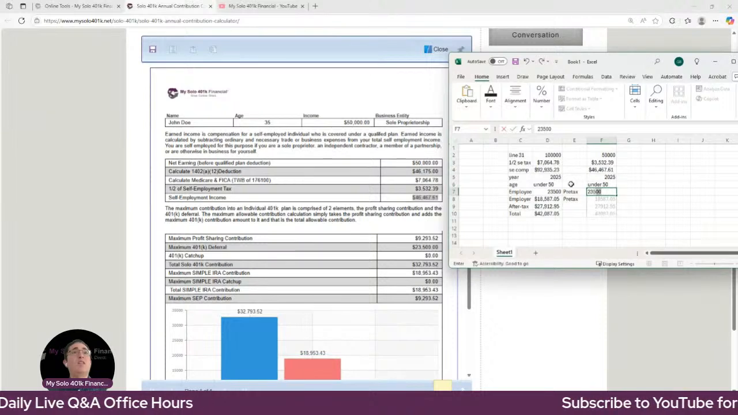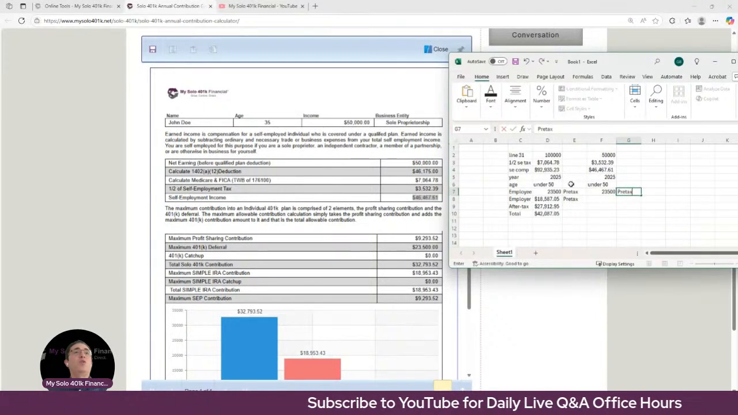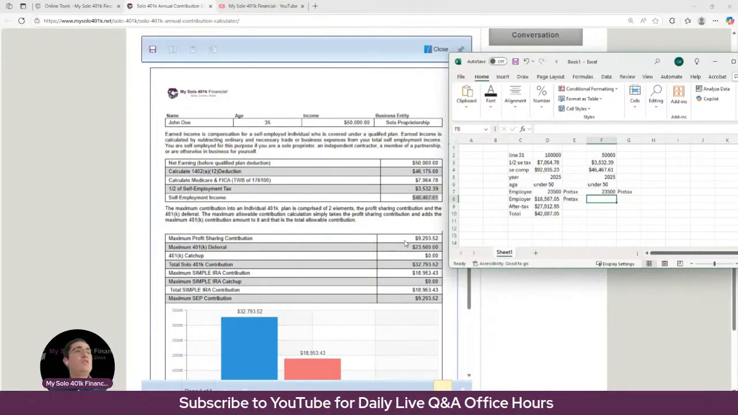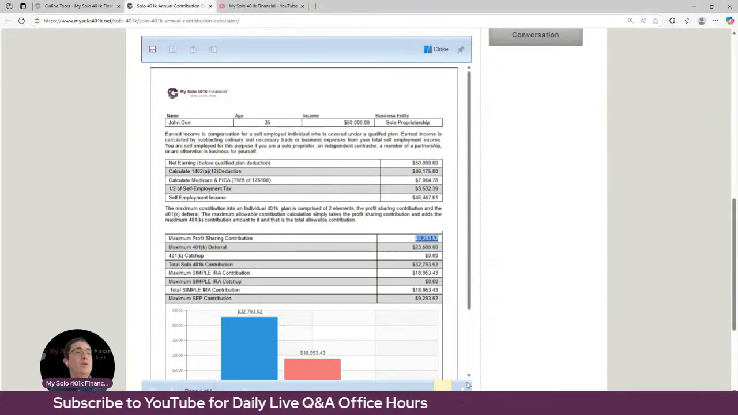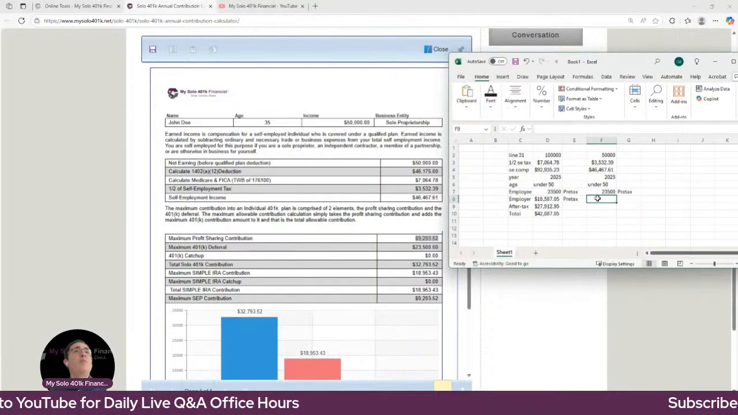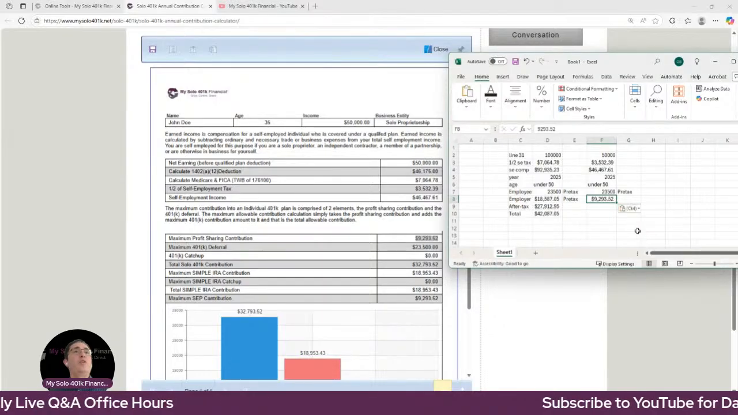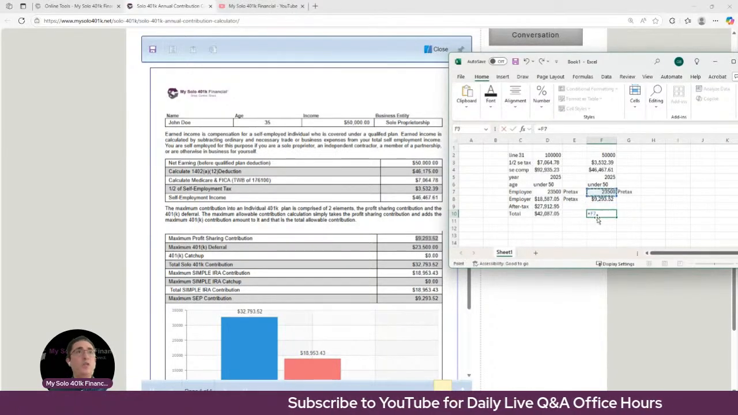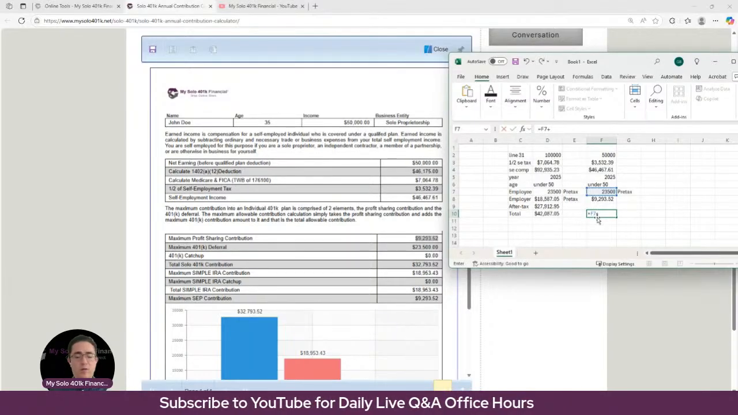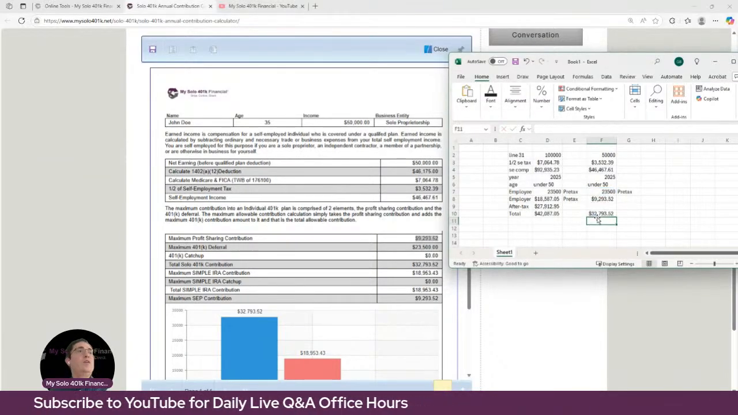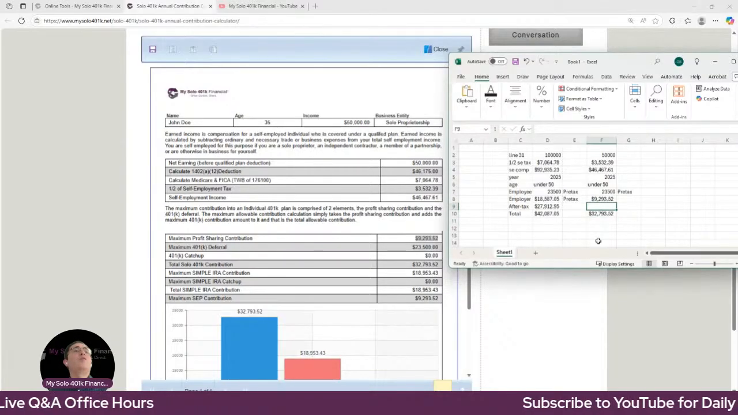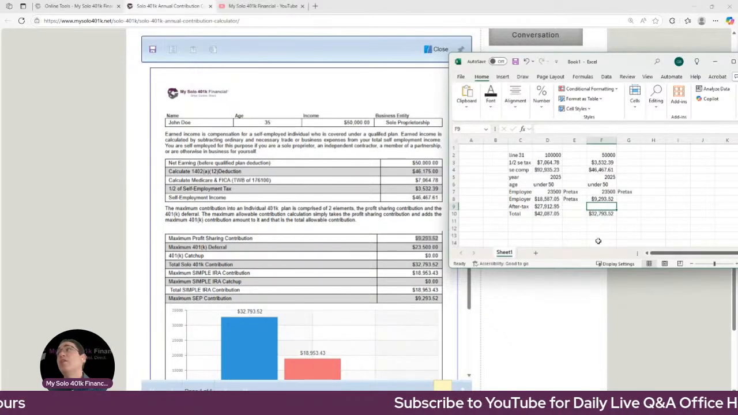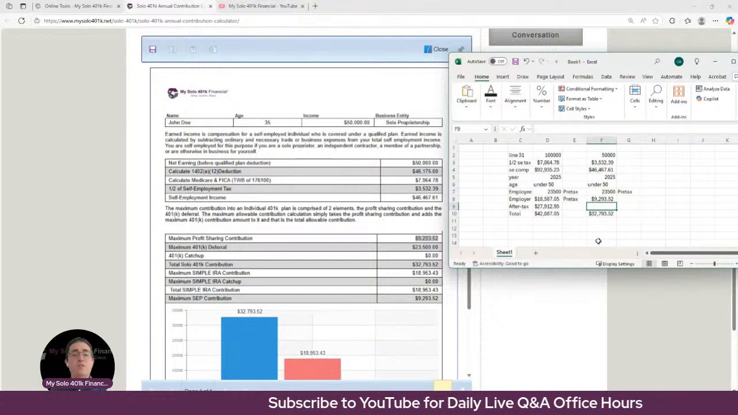contributions. So they still can make that same $23,500 as a pre-tax employee. Now they can do 20% of the smaller amount as a pre-tax employer. So their total contributions at this point is $32,793.52. Now the calculator doesn't calculate the after-tax limit, but we can easily figure it out here, right?